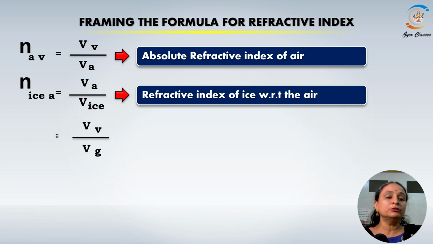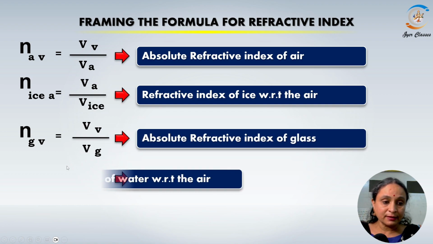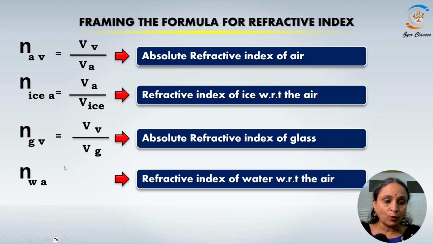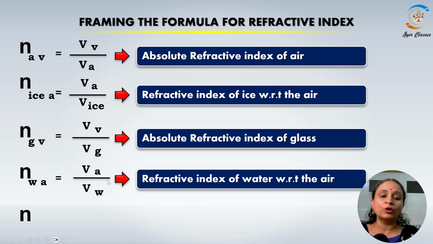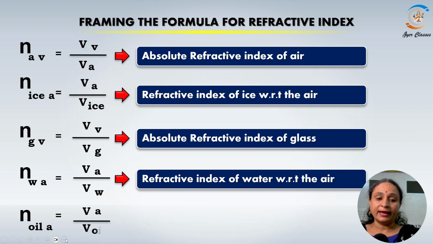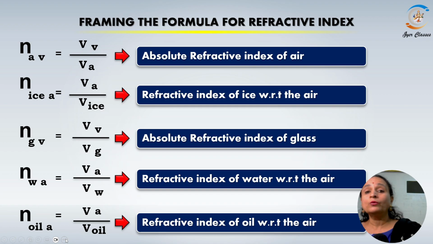Now, the refractive index of glass with respect to vacuum will be the velocity of light in vacuum divided by velocity of light in glass. Then we have the refractive index of water with respect to air. So it will be velocity of light in air divided by velocity of light in water. Refractive index of oil with respect to air will be velocity of light in air divided by velocity of light in oil. Okay, this is the way I write.